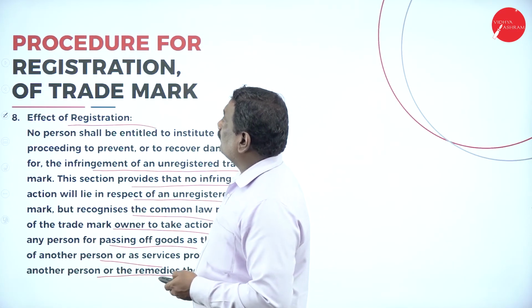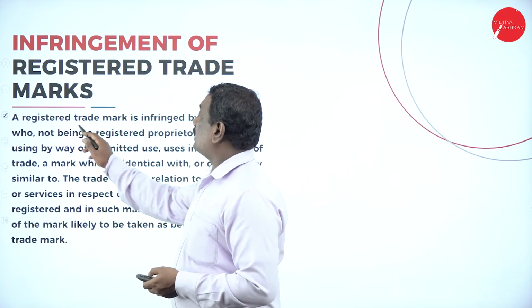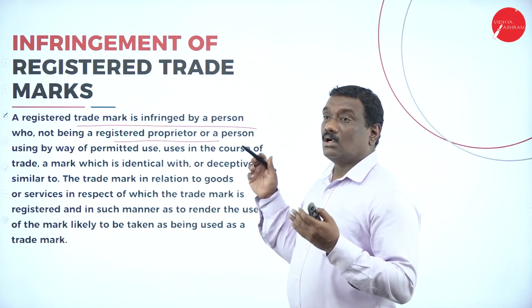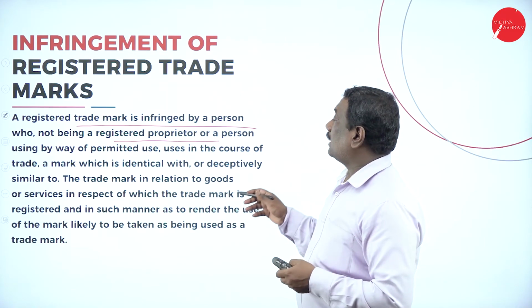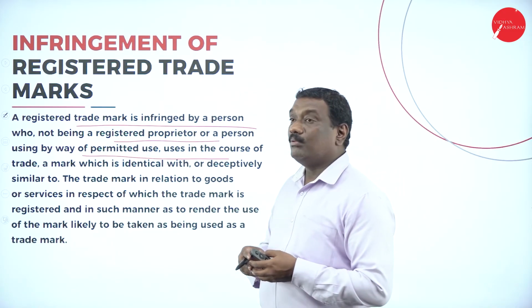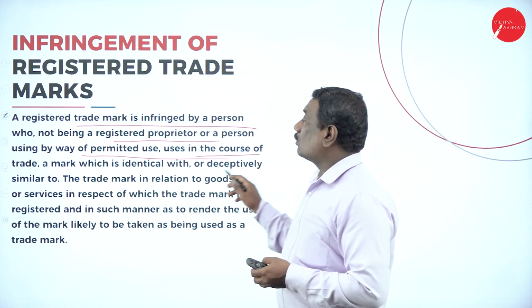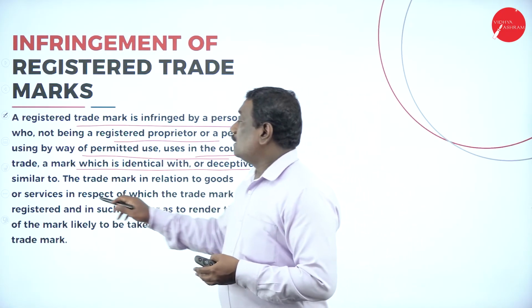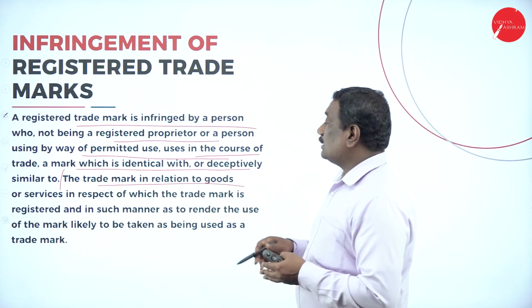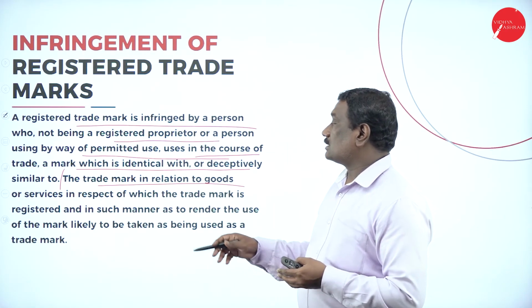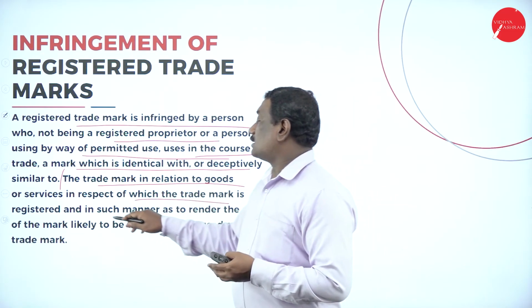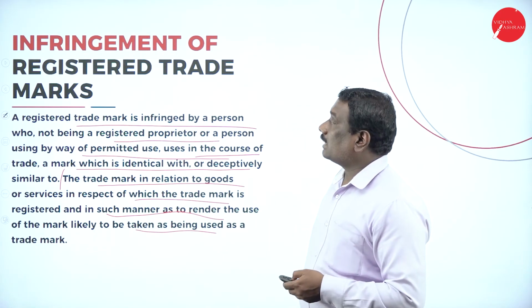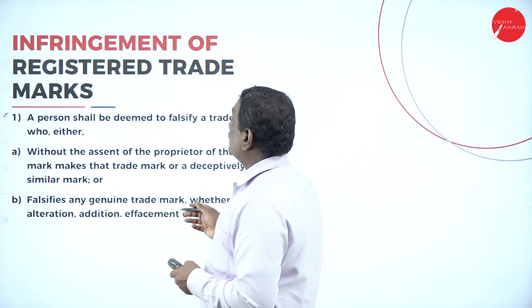Now coming to the infringement of registered trademarks. A registered trademark is infringed by a person who, not being the registered proprietor, or a person using by way of permitted use, uses in the course of trade a mark which is identical with, or deceptively similar to, the trademark in relation to the goods or services in respect of which the trademark is registered, in such manner as to render the use of the mark likely to be taken as a trademark.